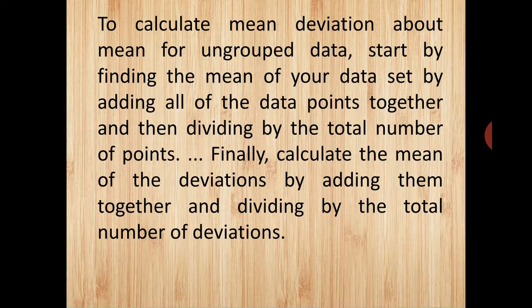To calculate mean deviation about mean for ungrouped data, start by finding the mean of your data set by adding all of the data points together and then dividing by the total number of points.